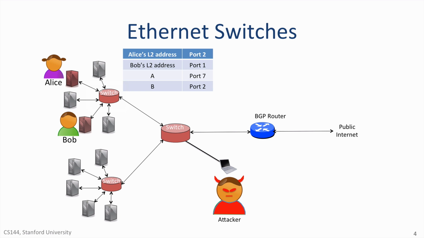Remember that if a switch receives a packet with an Ethernet destination address that is not already in its forwarding table, then it broadcasts the packet. So, how can the attacker persuade the switch to broadcast all the packets? It can keep filling up the forwarding table with other addresses.